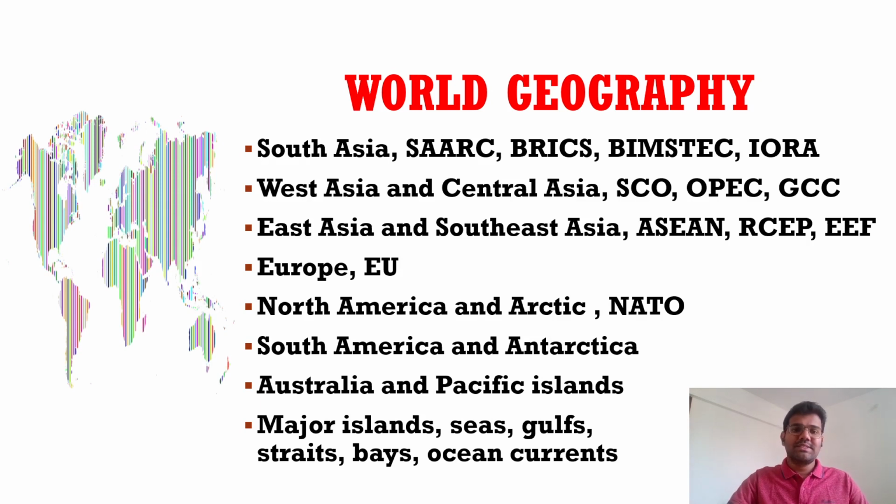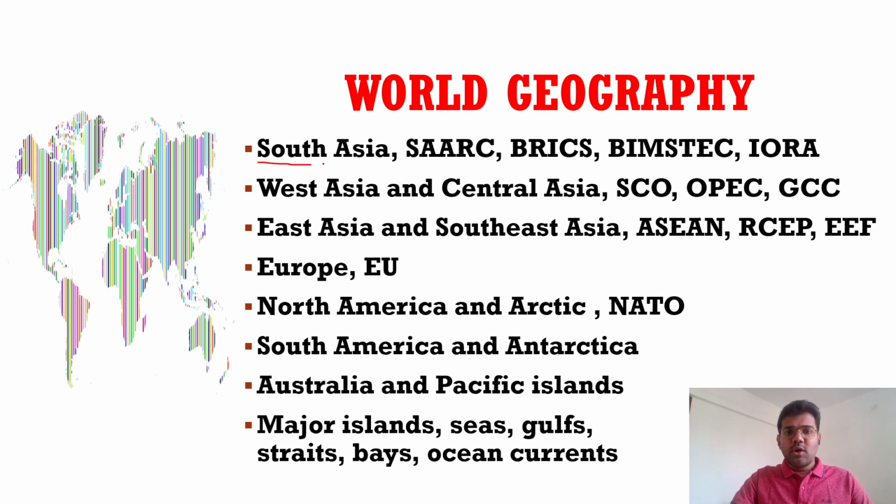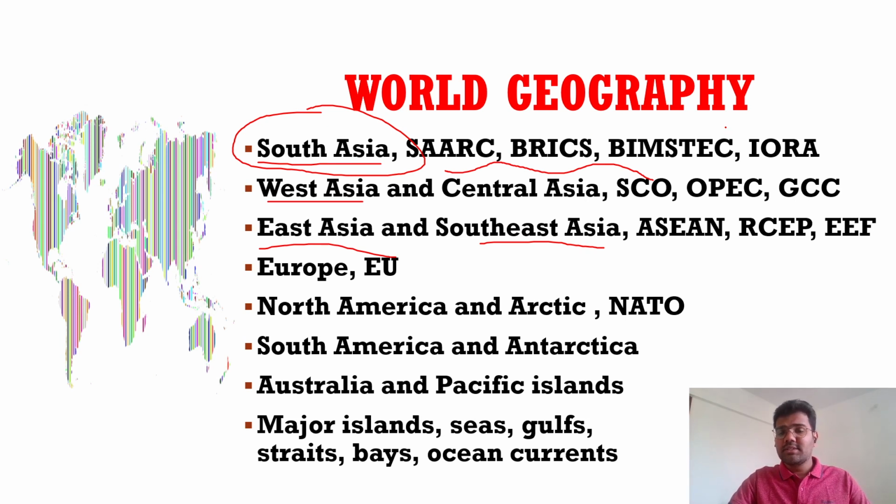South Asia, as you can see on the screen, then West Asia, let me highlight it for you, then East Asia, and Southeast Asia. While talking about South Asia, we will talk about all the important physical features of South Asia, as well as the political organizations like SAARC, BRICS, BIMSTEC, IORA, and all the latest happenings related to these organizations.